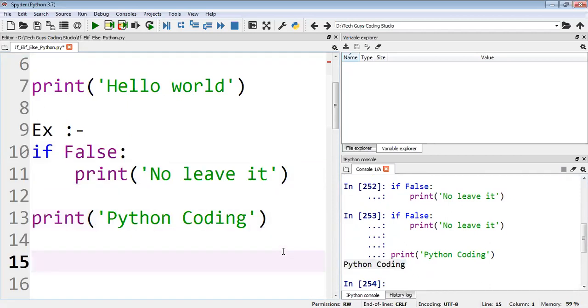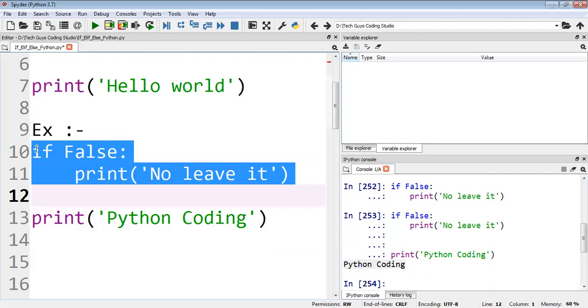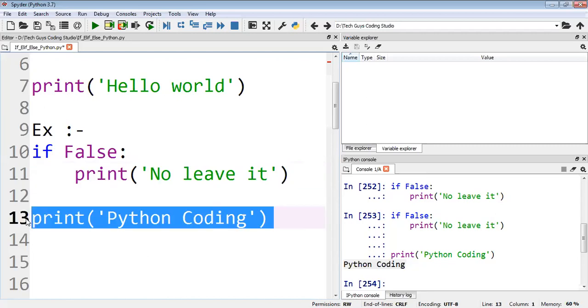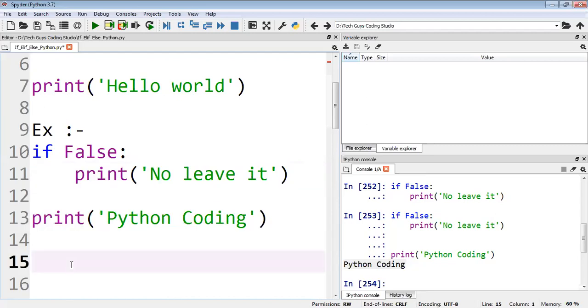That means if the condition is true, whatever statements come under the if block will execute, and even statements that are not in the if block will also execute. But if the condition is false, whatever things we are performing in this particular block will not be executed. But this statement is not in the if block.